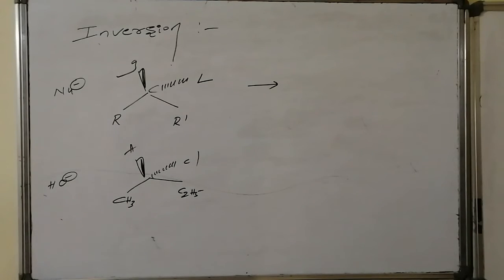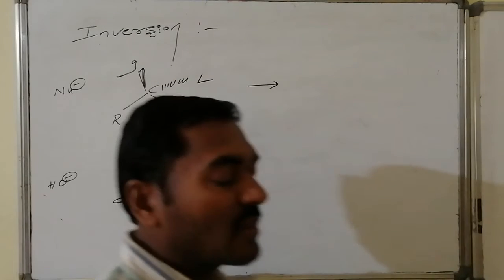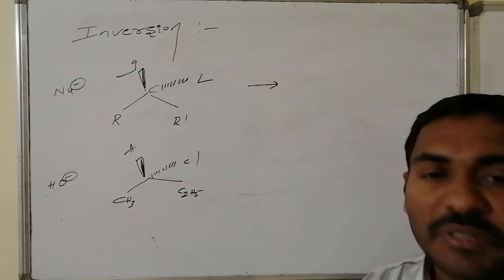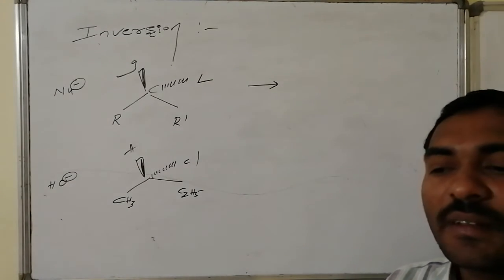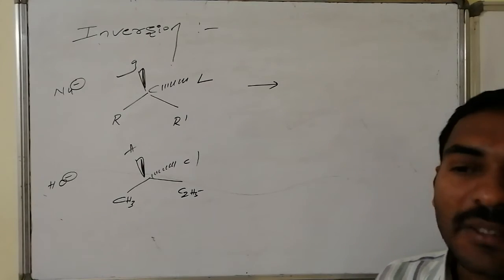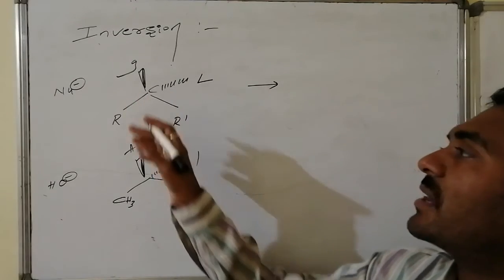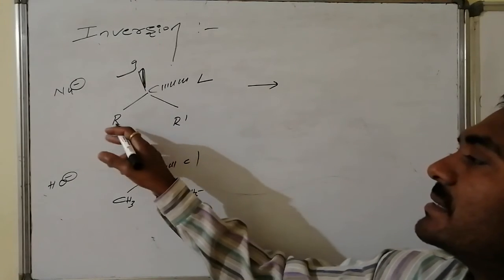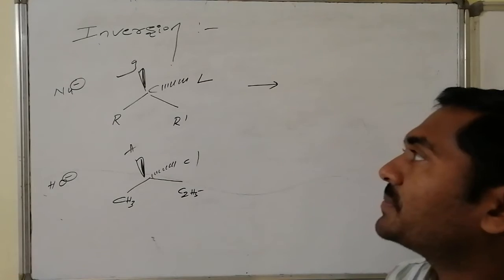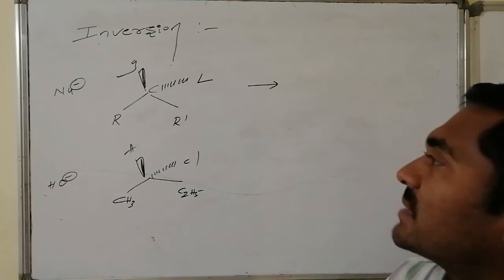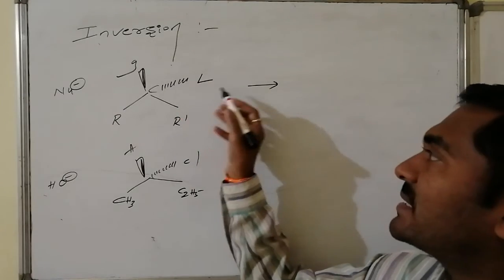Yes, often we will come across words like inversion of configuration, retention of configuration, as well as racemization. Here, the meaning of inversion is, in certain cases of substitution reactions by nucleophiles, one group is replaced by other groups; those are said to be substitution reactions. Let us see, this is the carbon connected with 4 valencies. R is a group, R dash is a group, and it is connected with one group at the top projecting towards us, and another group away from us, which is a leaving group.